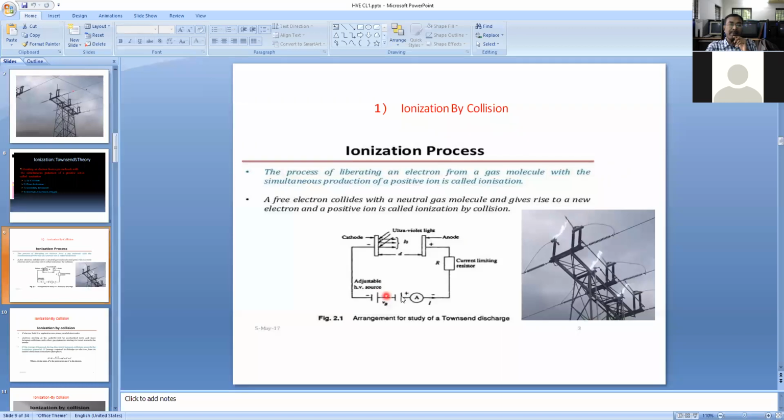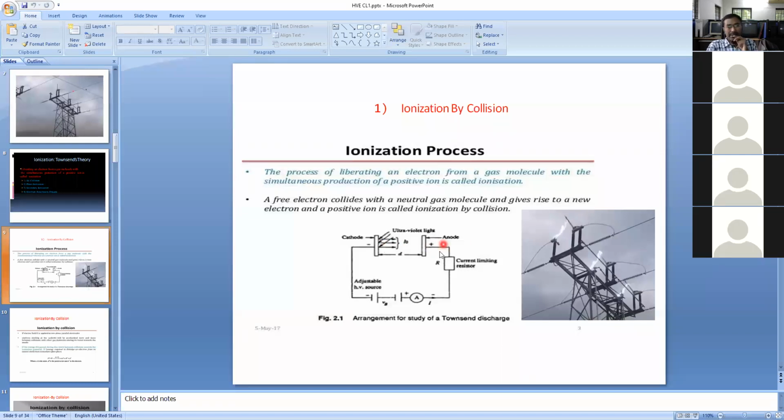When you apply the high voltage between these two plates, electrons are released, and the electrons collide with the atom, and then the atom becomes a positive ion, and that releases one electron. It lost one electron, which means it becomes an ion. At that condition, more free electrons are available between these two plates, so the current increases. Because of that, a short circuit appears between these two. That's why we are studying ionization by collision and photoionization.